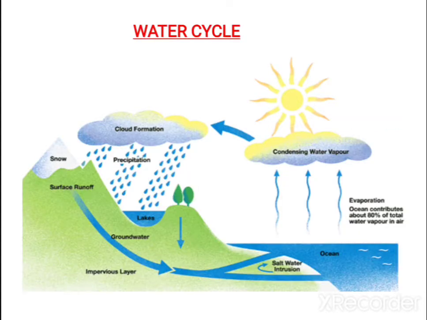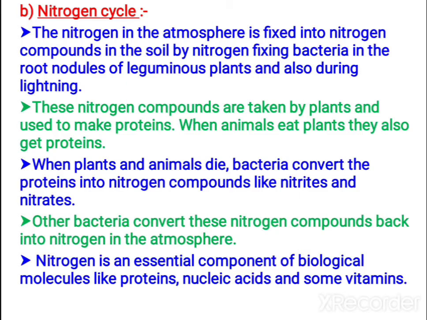This is the water cycle diagram. Here water vapor evaporates. By means of evaporation, the water vapor goes up and results in the formation of clouds. By means of condensation, there is rain, maybe snow in cool areas, and it recharges the groundwater, and the water runs and reaches the sea ultimately. So this one you call the water cycle. It can be asked in 2 mark and 3 mark questions, children. You can practice this.